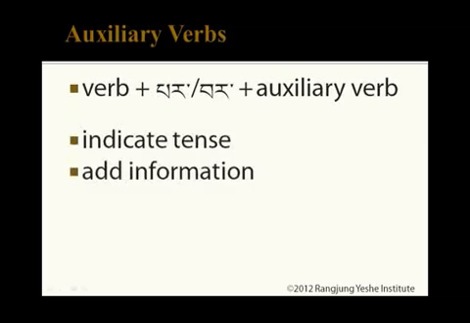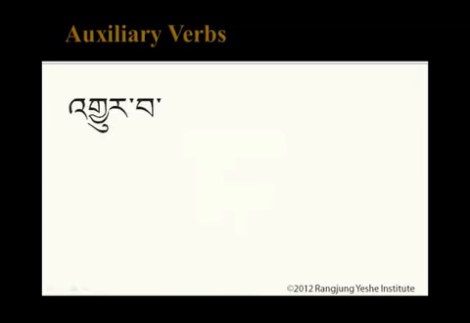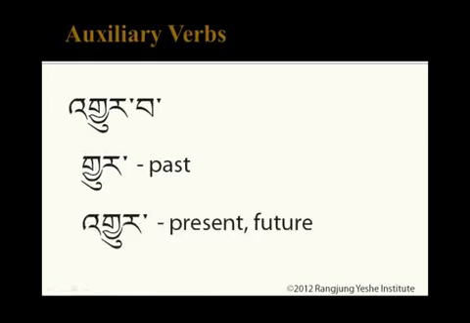Auxiliary verbs can be used to specify the tense of a verb. Two common auxiliary verbs are gyurwa, meaning to become, and chepa, meaning to do. Let's first have a look at the different ways that gyurwa can be used. The past tense of gyurwa is spelled gayata gyashapyu gyura gyur. The present and future tenses are spelled with an achung prefix.